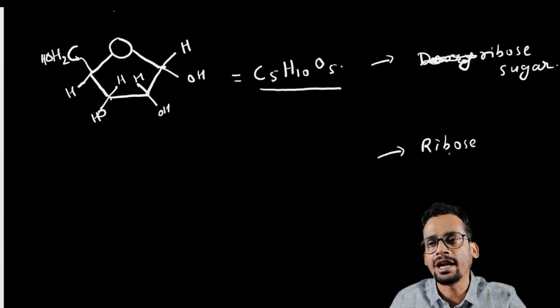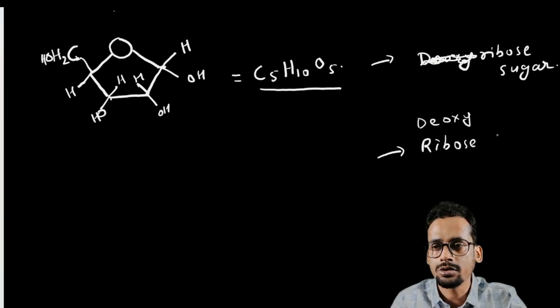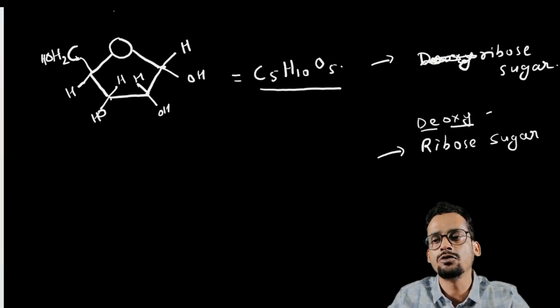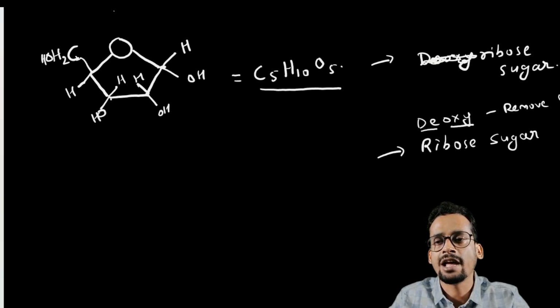Okay, now we will try to make deoxyribose sugar. So how to make deoxyribose sugar? Here you can say D means removal, and oxy means oxygen. So removal of oxygen. You have to remove oxygen from where? At carbon number 2.